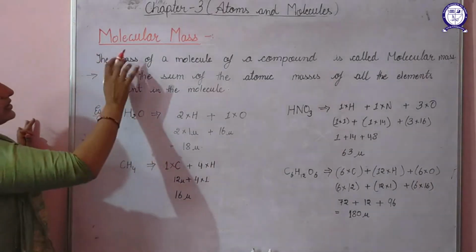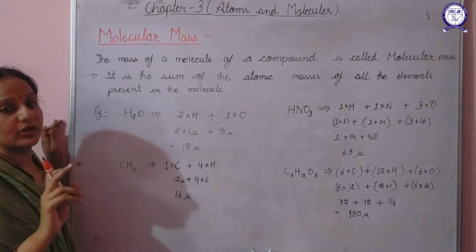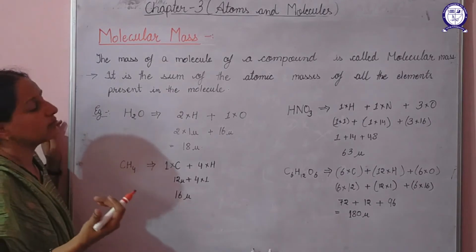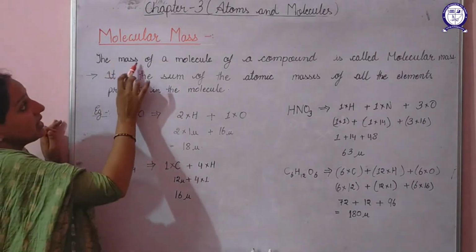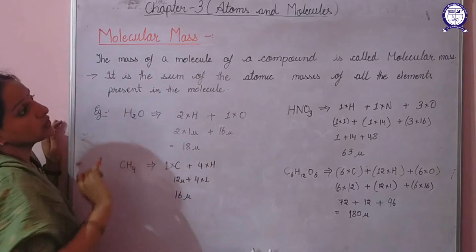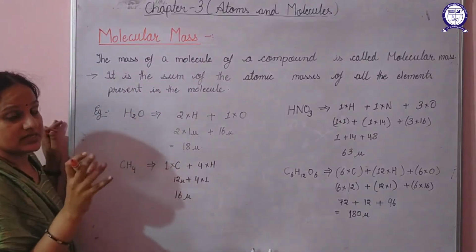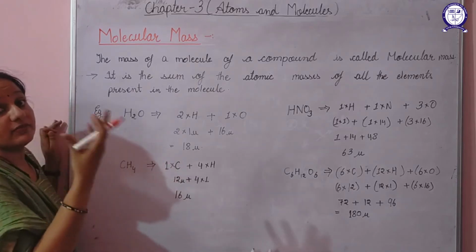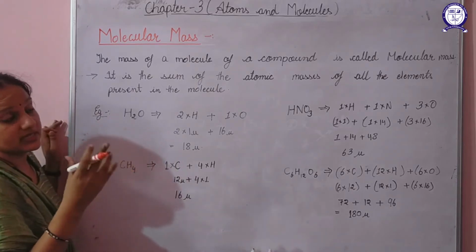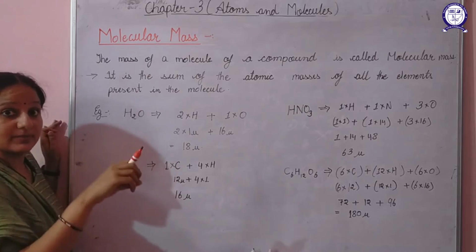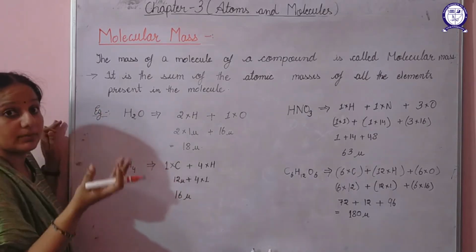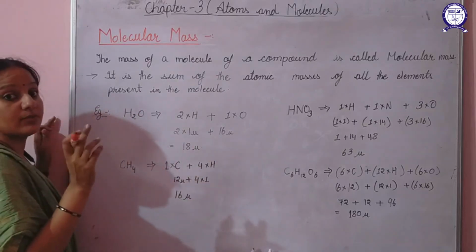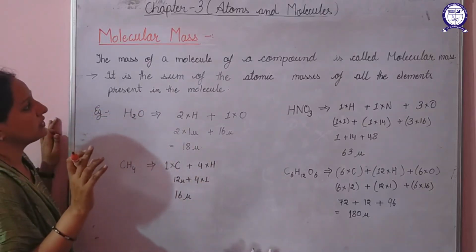Next is molecular mass. We have studied the molecular formula. That molecular formula will help us in calculating the molecular mass. The mass of a molecule of a compound is called its molecular mass. That means atomic mass used to give you the mass of an atom. But when we talk about a molecule, it can have a number of atoms of the same element or of different elements or of a compound also. So in that situation, the complete mass of a molecule is known as its molecular mass.